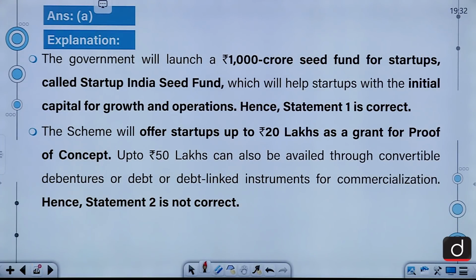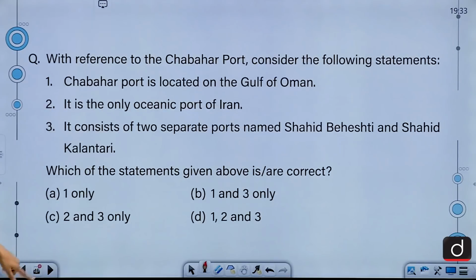The government will launch a 1,000 crore seed fund for startups called Startup India Seed Fund, which will help startups with the initial capital for growth and operations. The scheme will offer startups up to rupees 20 lakh as a grant of proof of concept. Up to rupees 50 lakh can also be availed through convertible debentures or debt-linked instruments for commercialization.